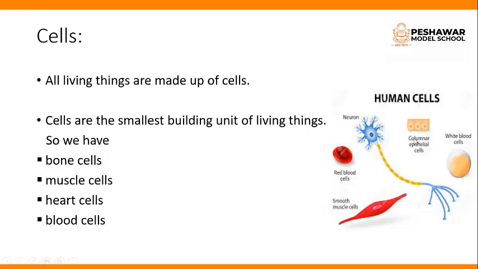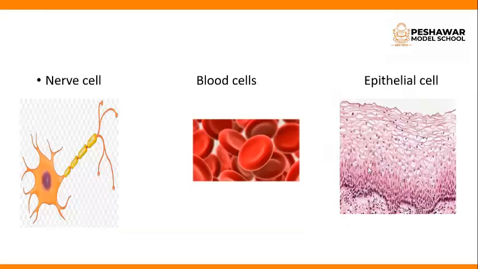In this diagram you will see the different human cells. Like blood cells, we have red blood cells, white blood cells, and smooth muscle cells. They are present in our internal organs like the digestive system. Then neurons and the epithelial cells. Okay, in this diagram you will see nerve cells. They are present in our nervous system. Epithelial cells are the outermost layer of our skin, and they are present throughout the body and cover the outer surface of organs.